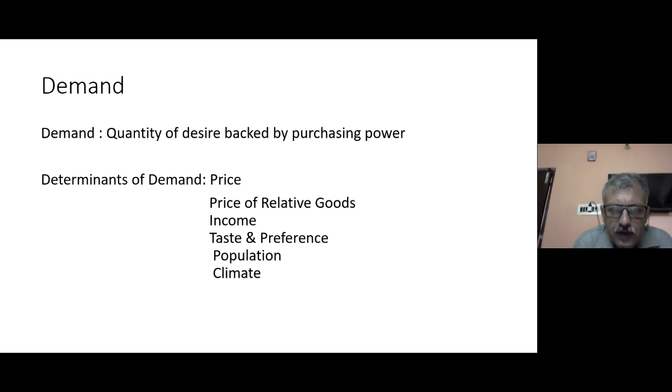So now in the North, if you set up a production activity such as a restaurant that serves only rice related products, perhaps you may not have demand, because the consumers there do not have much taste and preference for rice and rice related products. So taste and preference is also an important factor in deciding how much quantity of goods and services may be demanded at any given point of time.